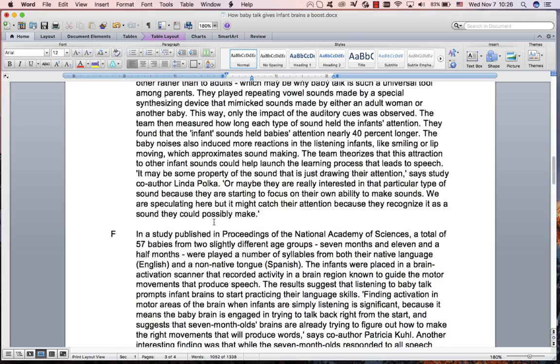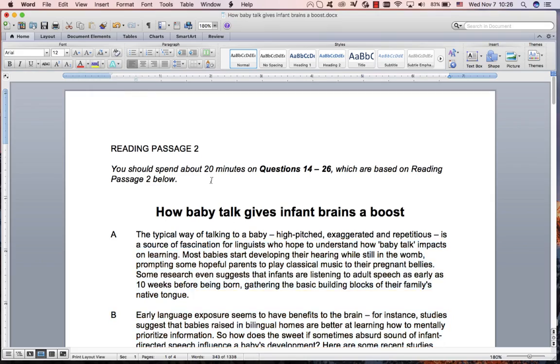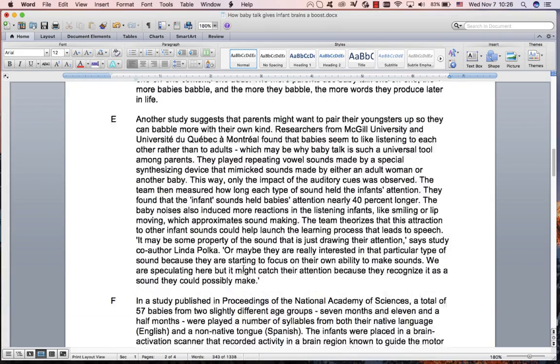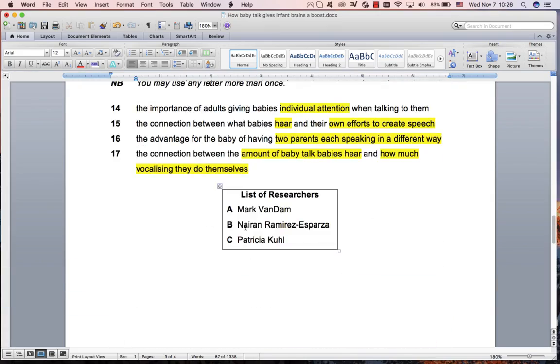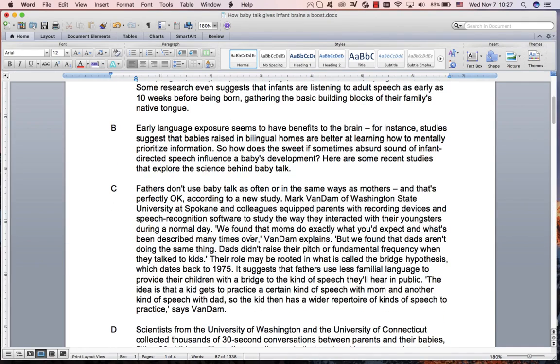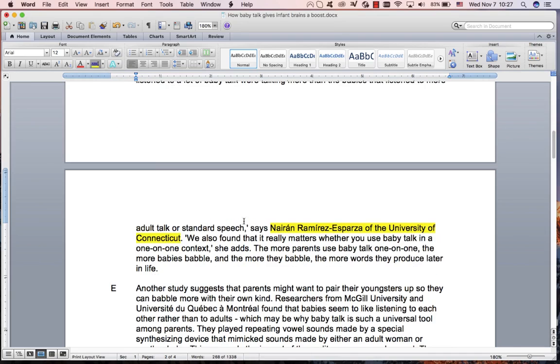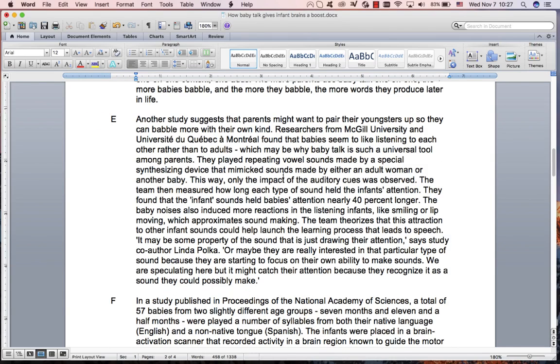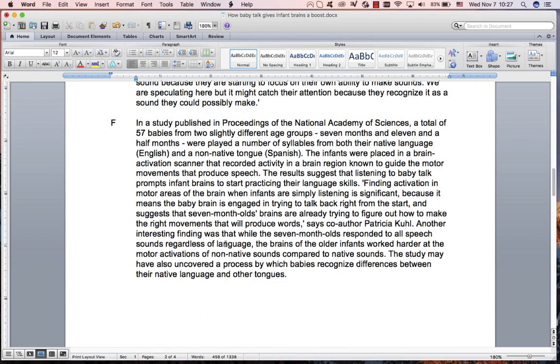Right, so I'm just going to remove all of that color. Then we're scanning for Mark Van Dam, Nairon Ramirez Esparza, and Patricia Kuhl. We know Mark Van Dam is over here. Check that they introduce him, so that is the first time they mention him. Is Nairon? You must scan through this, but we see that it's Linda Polko. It's not what we're looking for. Co-author Patricia Kuhl. Even this is an introduction, so that's the only time they mention her.